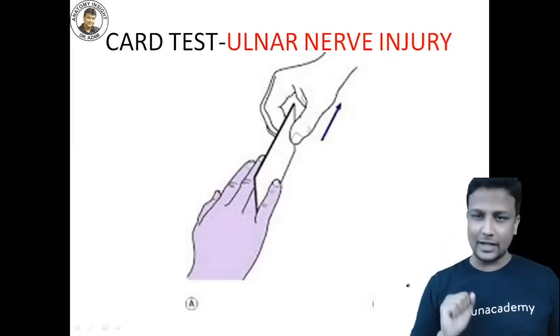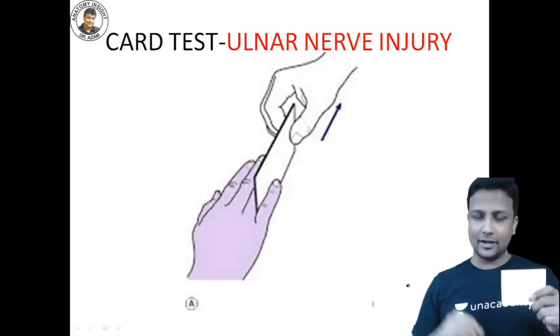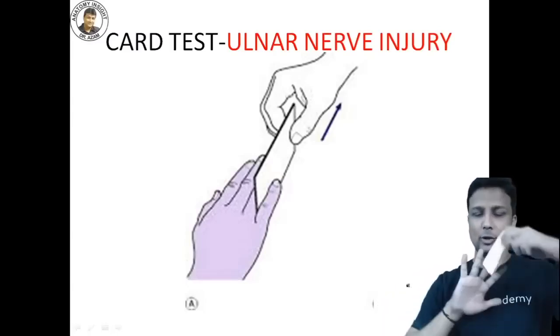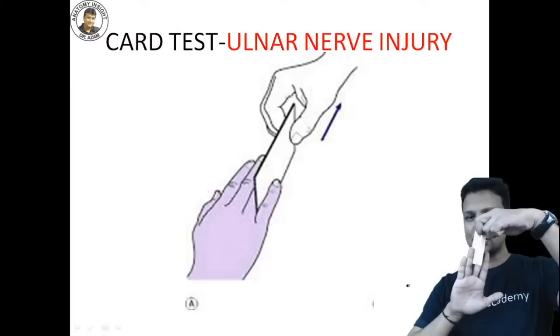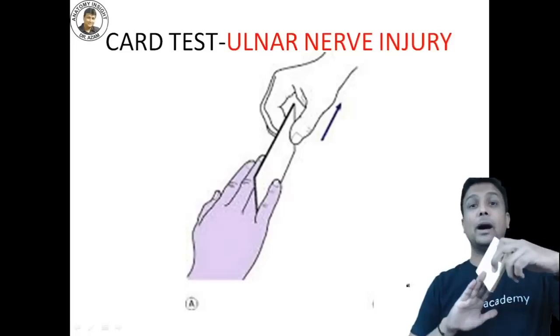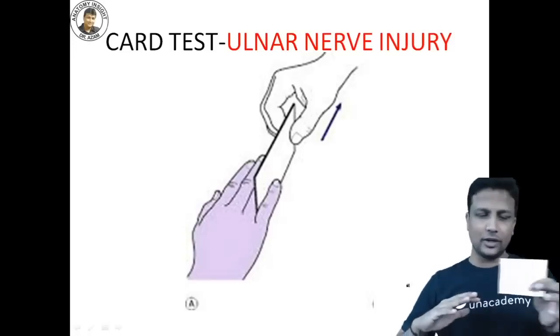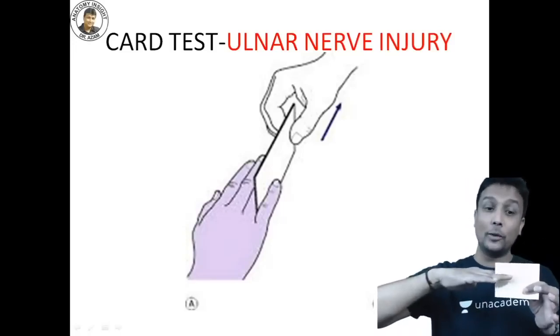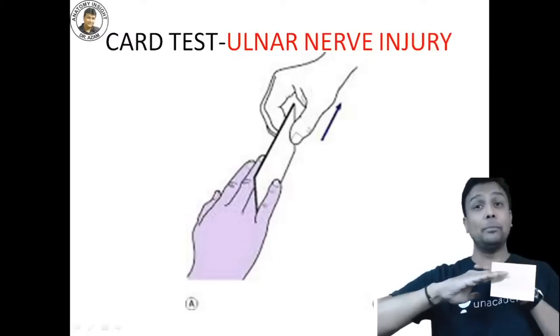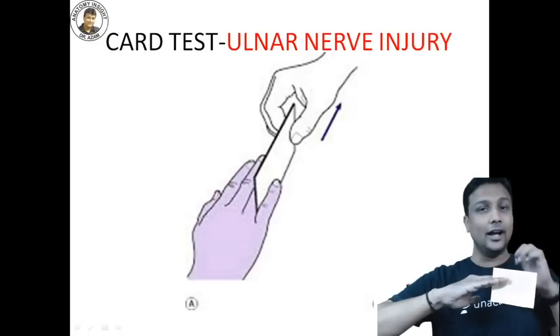Now, what is a card test? Say, for example, I'm giving a card to a person to hold between the fingers. How will the person be able to hold it? By adduction of the fingers. Adduction, I told you, PAD and DAB, is done by the palmar interossei. So if the person is able to hold the card between the fingers, it means the palmar interossei are working well and the ulnar nerve is perfect.